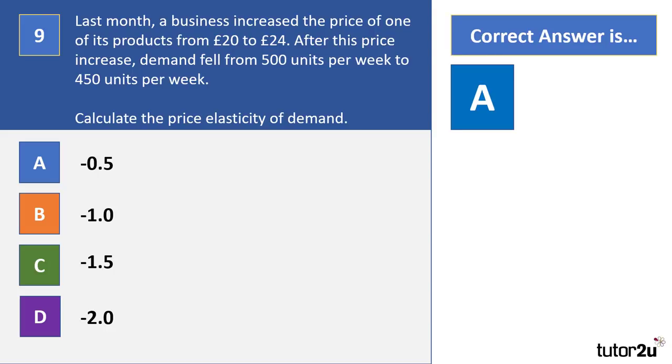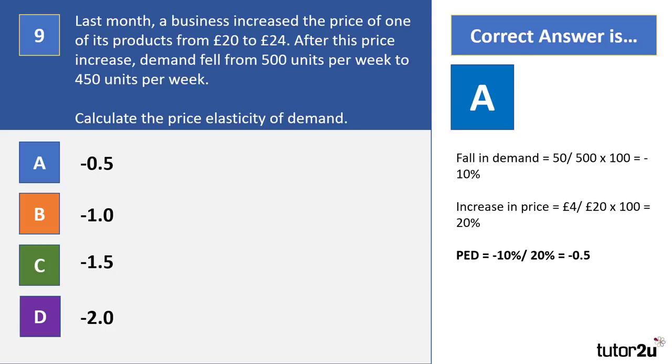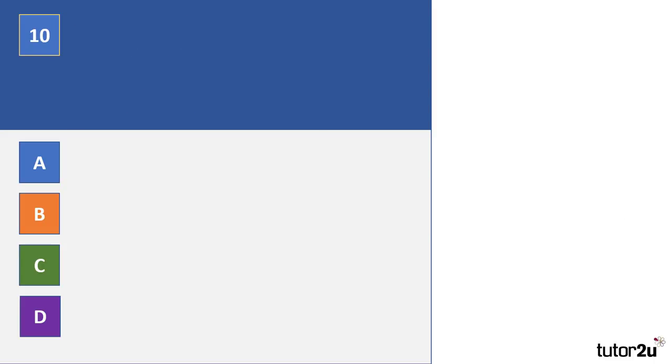So, the answer is A, minus 0.5. And let's see how that's worked out. There's been a 10% fall in demand, whereas there's been a 20% increase in price. So the minus 10% divided by the 20% gives us minus 0.5. That tells us that this product is inelastic, as it's less than 1. Remember, you ignore the minus. Question 10.